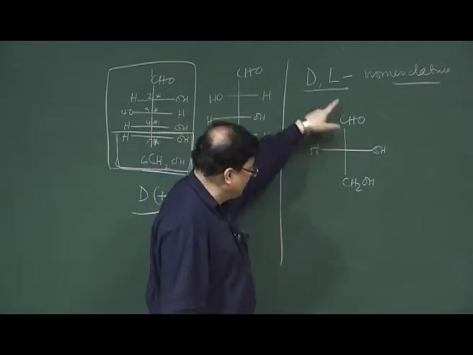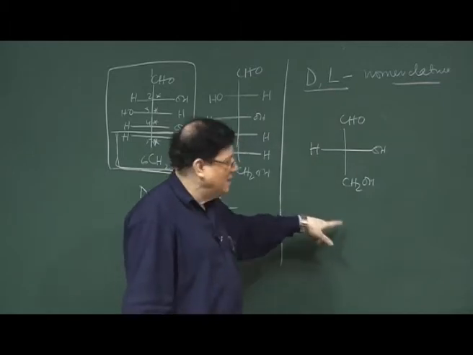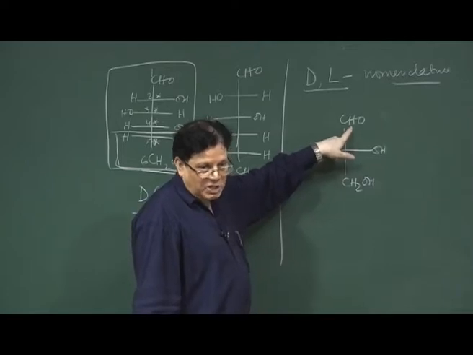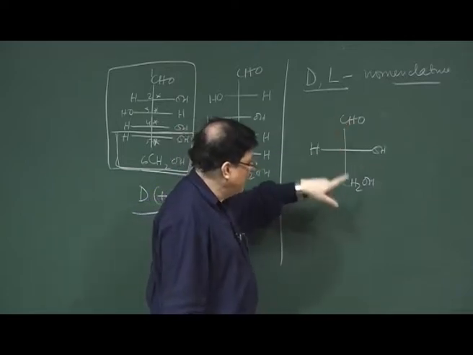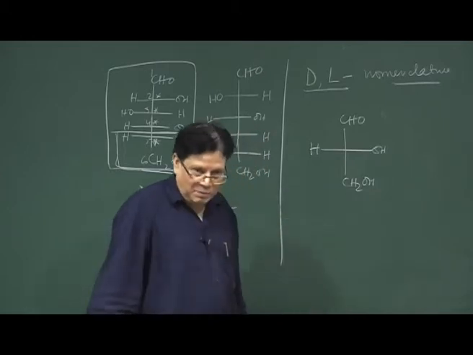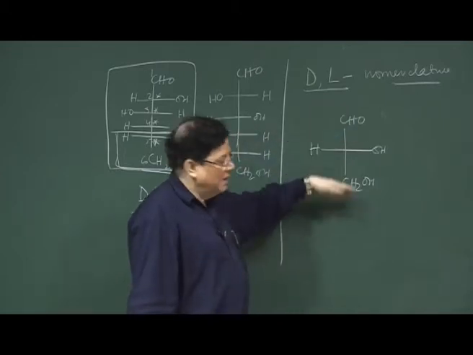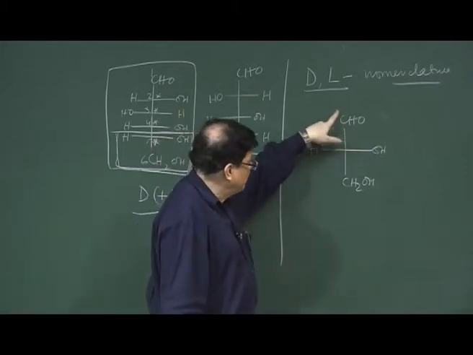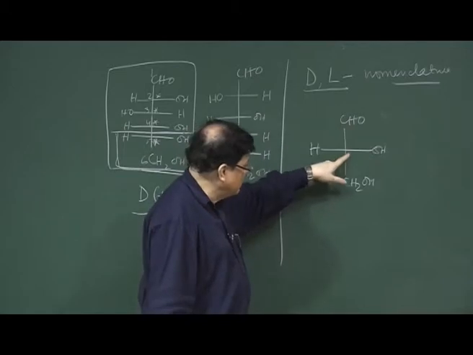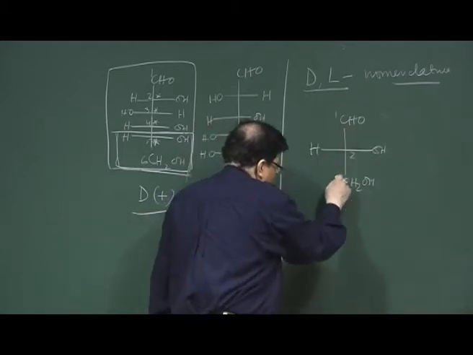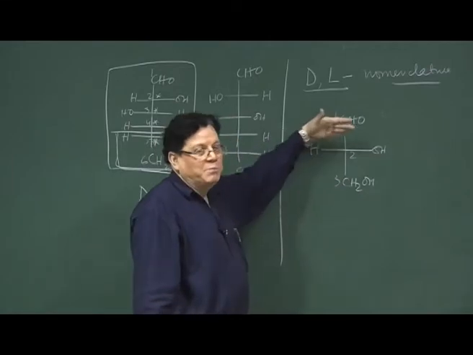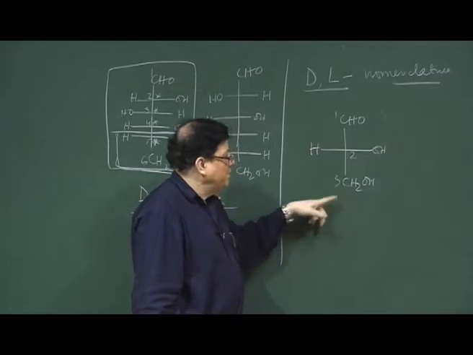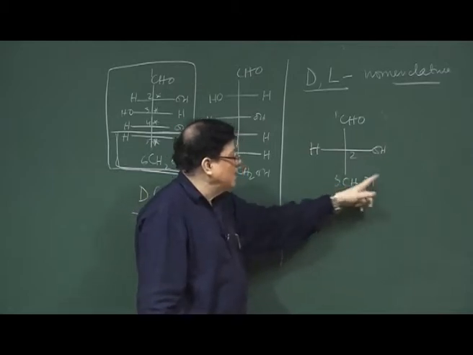First of all, the carbon chain has to be in the vertical axis, and then keep the more oxidized carbon at the top and the less oxidized carbon at the bottom. There is another way of saying this: if you want to name it in the IUPAC nomenclature system, this belongs to number 1, this is 2 and this is 3. So, either you say that I put the most oxidized group at the top and the less oxidized group at the bottom.